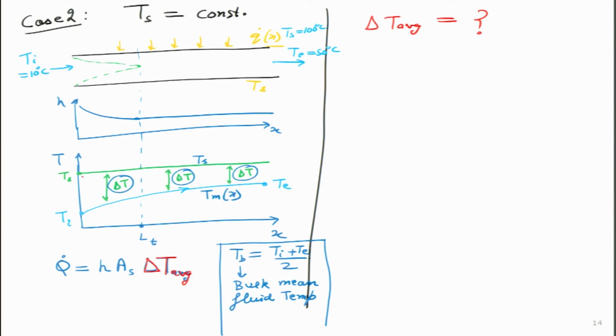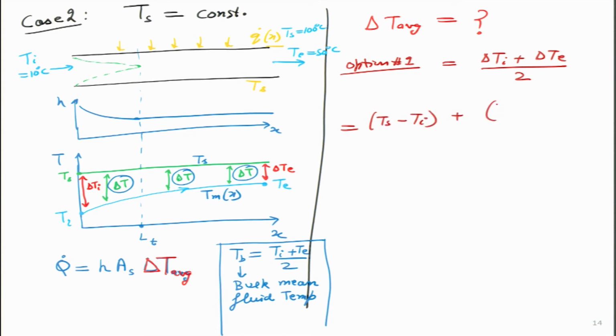Should we take the first delta T and the last delta T over here? So I will call it delta T inlet, delta T exit. So one answer is, should it be option number 1? Should it be delta T inlet plus delta T exit divided by 2? In this particular case, our delta T inlet is Ts minus Ti, delta T exit is Ts minus Te, divided by 2, and we can do the numbers also.